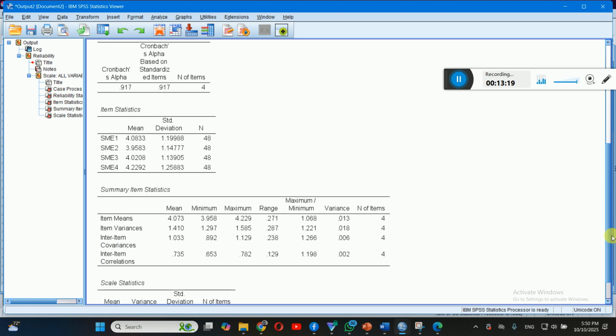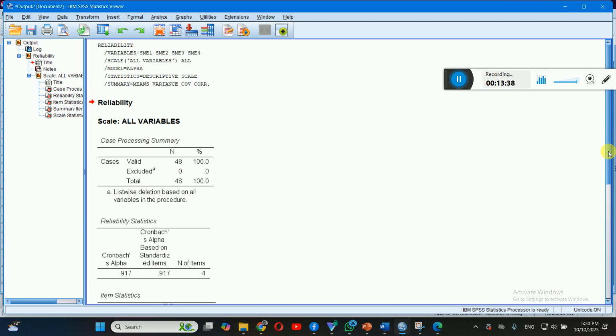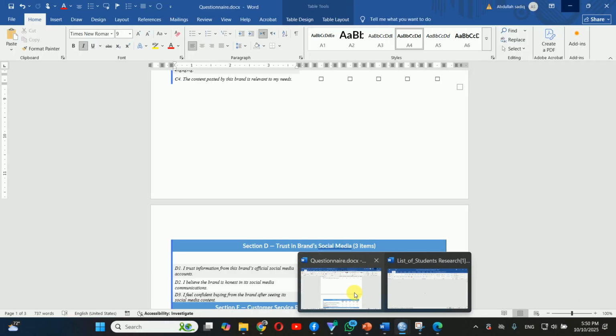In the other statistics, you can see the standard deviation of SME1, SME2, and SME3 across 48 responses, and summary item statistics such as the mean value of each item and the minimum, maximum, and range values. This is general statistical information, but what really matters in our analysis today is the reliability statistic. If the Cronbach alpha value is greater than 0.7, it means the items are consistent.